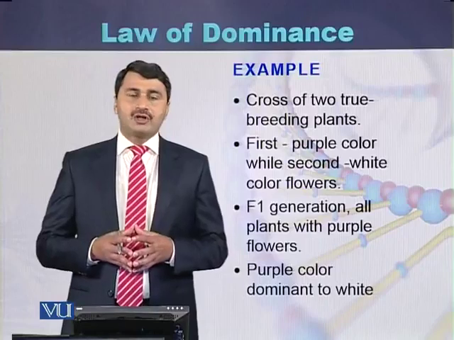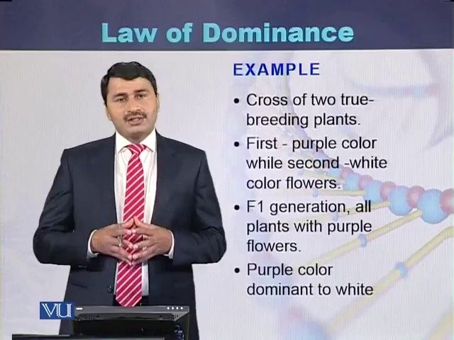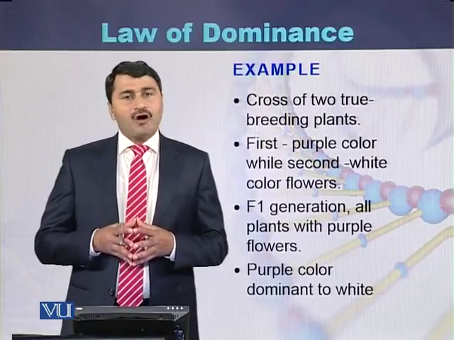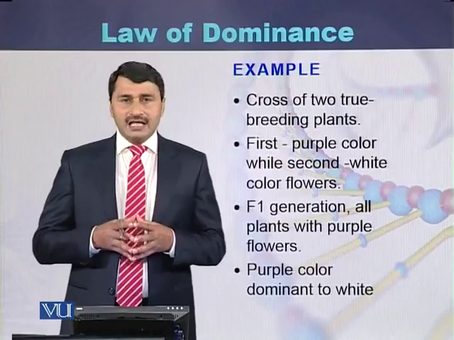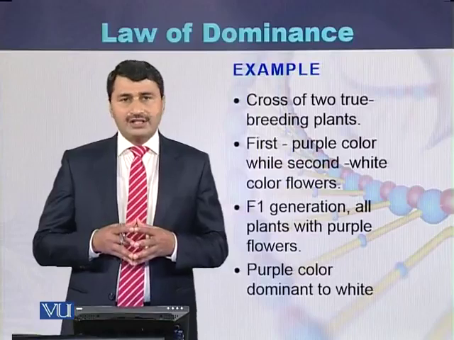If we take an example for the law of dominance, there are two plants. The first plant is producing flowers which are purple in color, while the second plant is producing flowers which are white in color.